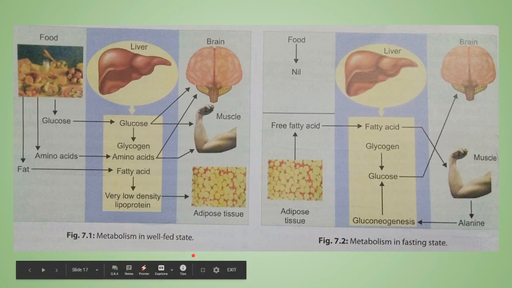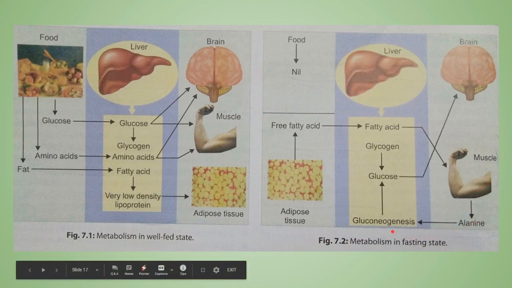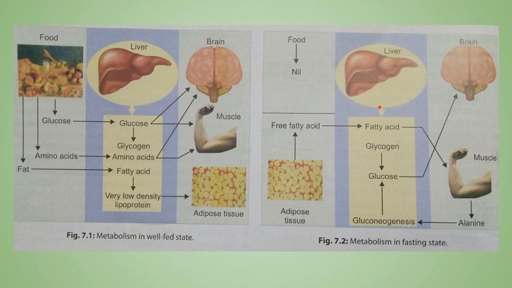Now during the fasting stage and in high starvation, what happens over here is there is no food. So what will happen? The basic requirement of energy is met from the adipose tissue. So adipose tissue will give free fatty acids, and these free fatty acids are actually used by the muscle. Now in the muscle, we all know alanine is basically used as a substrate in the gluconeogenesis pathway, and this will help in the formation of glucose in your liver, and some stored glycogen is also there in your liver, so it will also help in the formation of glucose for your body.